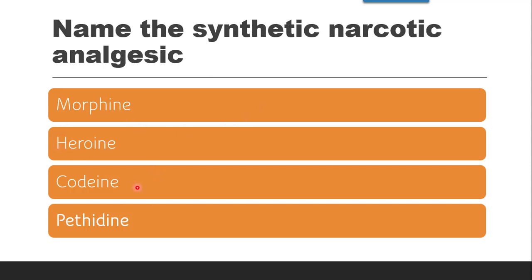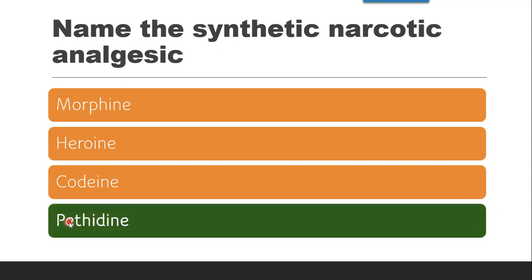Semi-synthetic includes heroin and brown sugar. And synthetic includes pethidine, methadone, etc. So the question asked is, name the synthetic narcotic analgesic. The correct answer is pethidine. Morphine, heroin, codeine are natural or semi-synthetic forms derived from opium poppy.